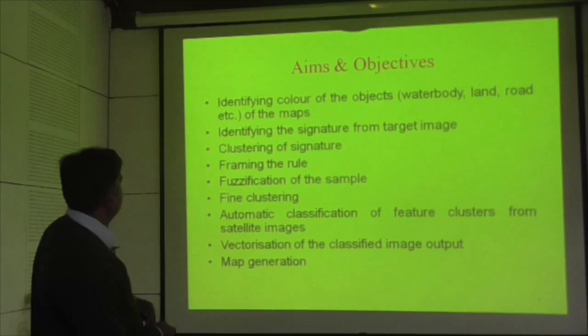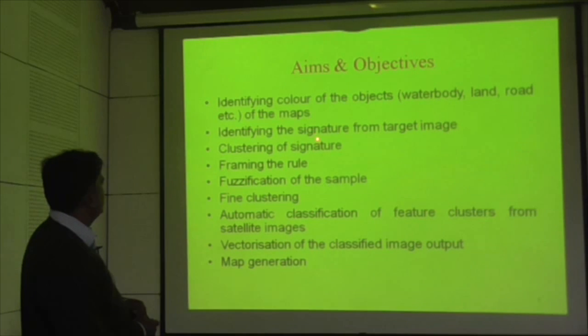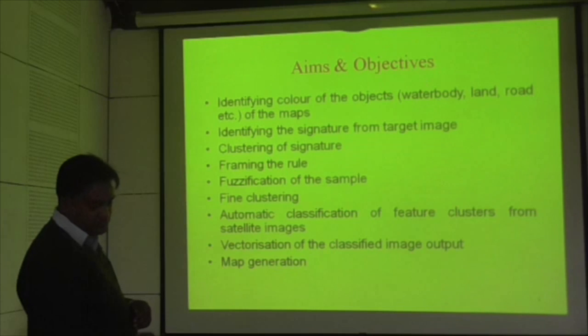These are the aims and objectives of my research work: identifying the color of the objects like water body, land, road, etc. from the maps, then identifying the signature from the target image, clustering of signatures, framing the rule, classification of the sample, fine clustering, then automatic clustering of feature clusters from satellite images, then vectorization of the classified image output and map generation.